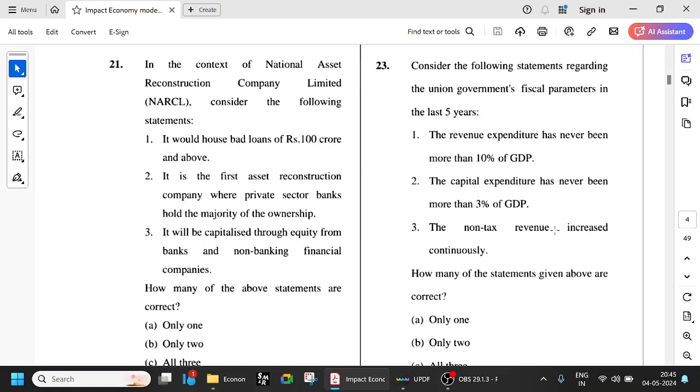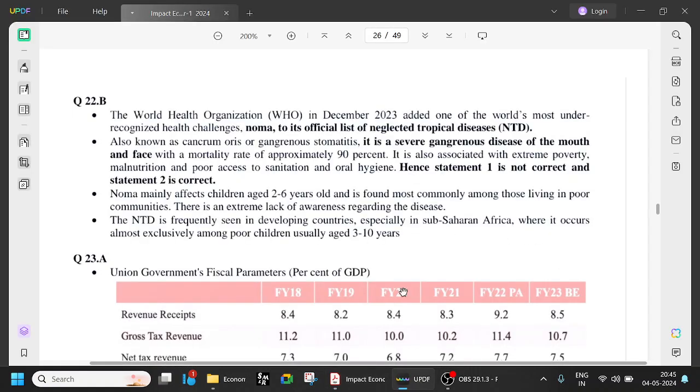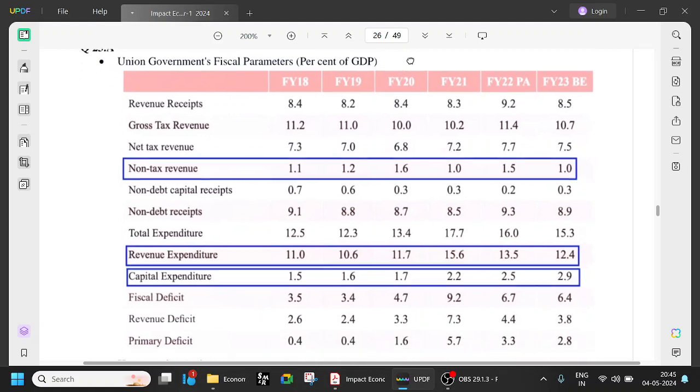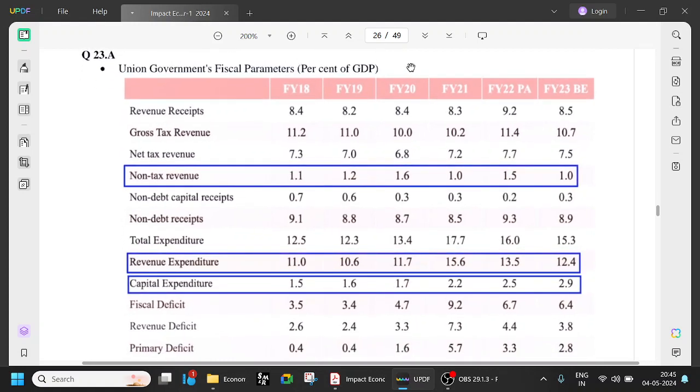The non-tax revenue increased continuously. So let us look at it. So these are the standard fiscal parameters. All these are very important. And if you look at it, non-tax revenue is around 1%, okay, 1.1, etc. And revenue expenditure is from 11, it went to 15, etc. And slowly it is now coming back, okay.